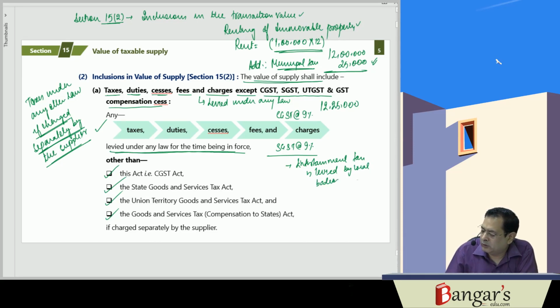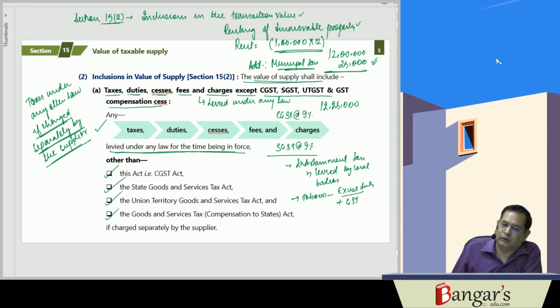Say on tobacco, both excise duty is levied plus GST is levied. Therefore, this excise duty, the same will be included. Whatever taxes, duties, cesses, fees and charges are levied under any law for the time being in force,